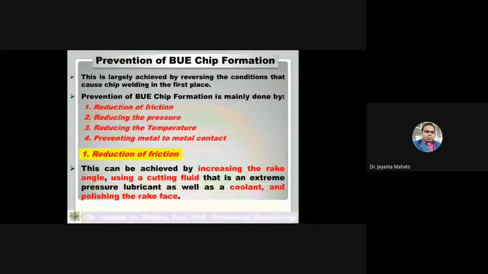If I increase the rake angle more, the friction will be less. And using a cutting fluid: if I adequately supply cutting fluid, then the friction will be reduced, and it acts as an extreme pressure lubricant as well as coolant and polishes the rake face.